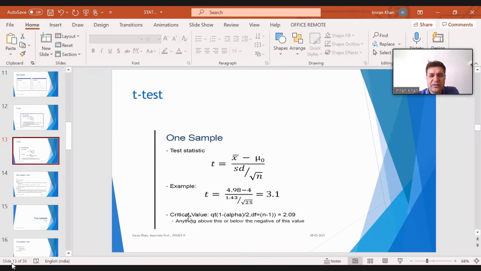If the calculated t of 3.1 is greater than your tabulated t, then you will reject your null hypothesis, and you will conclude that both these means are not the same.